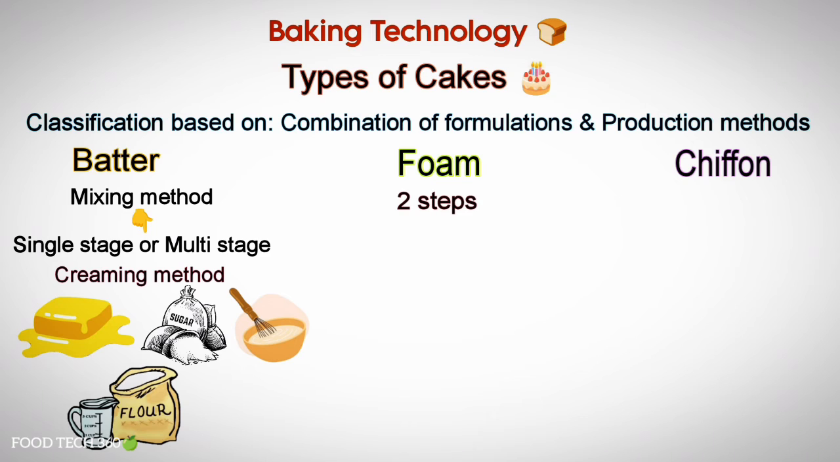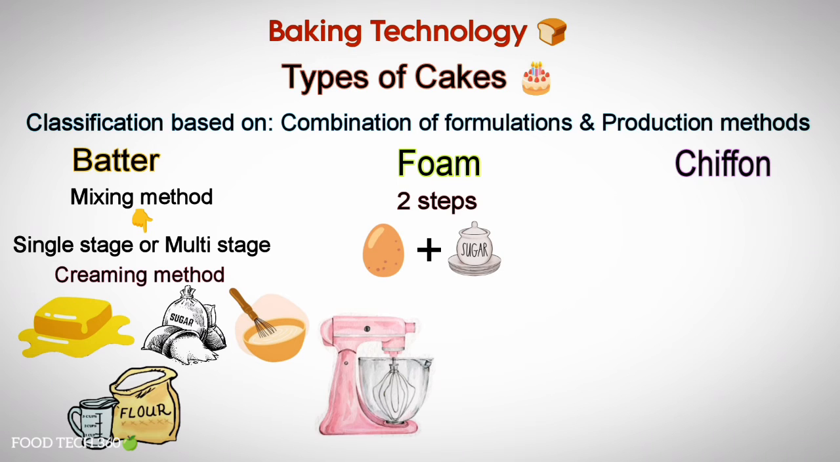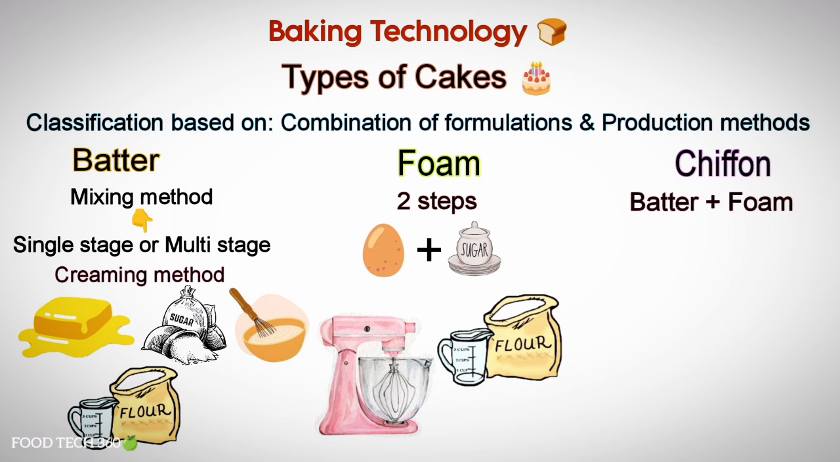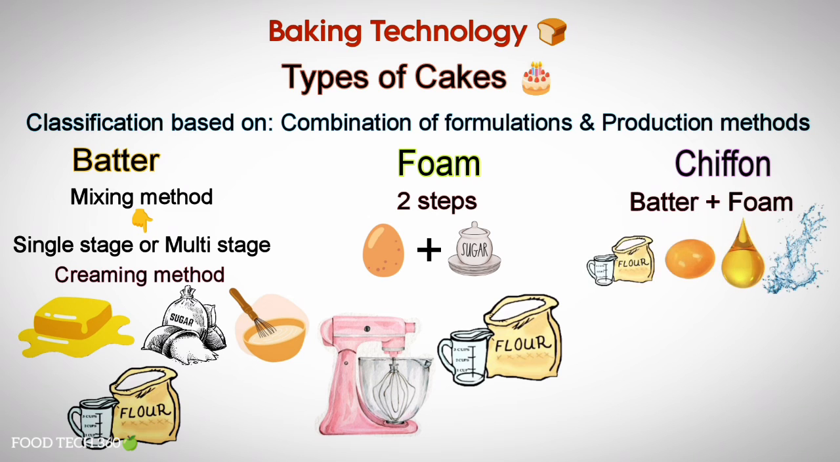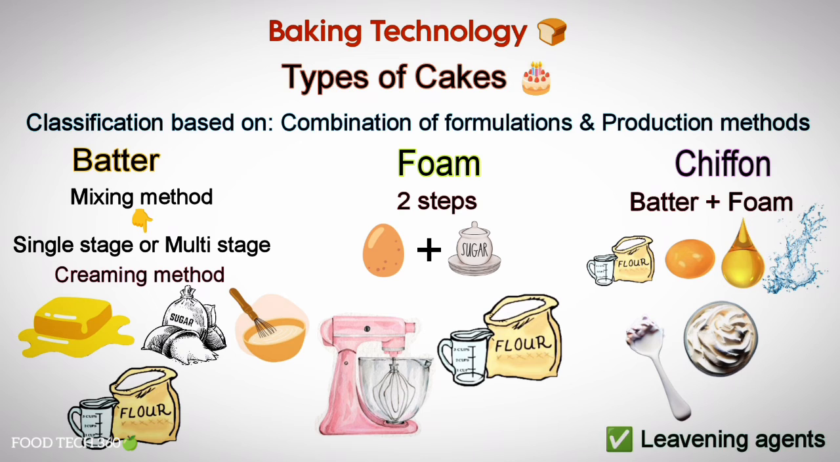In foam type cakes, the batter is made in 2 basic steps. First, egg and sugar are whipped into thick foam and the sifted flour is folded in. The chiffon type is a combination of batter and foam types. A batter containing flour, egg yolk, oil and water is folded into the egg white foam. Such cakes contain leavening agent and do not depend on the egg foam for all their leavening.